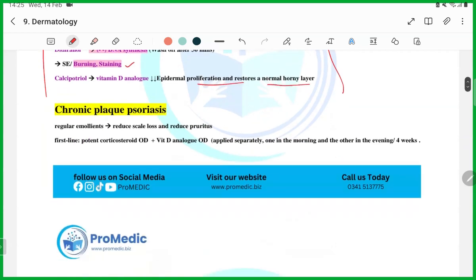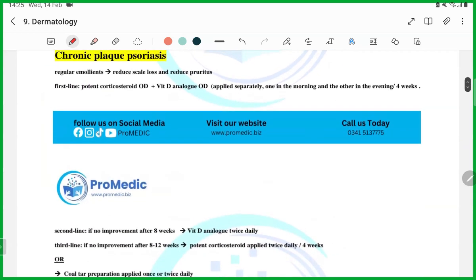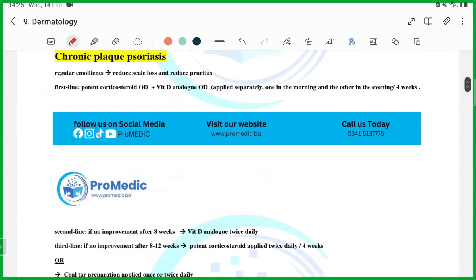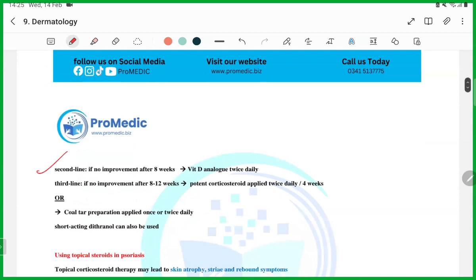Then we have chronic plaque psoriasis, guys. Okay, it is being repeated again. I'm not going to repeat everything again. Plaque psoriasis, we have already read about the treatment. So this is the same: emollient. First you have to give steroids plus vitamin D analog, then you have to give vitamin D. Then third line is topical steroids twice daily and 4 weekly.